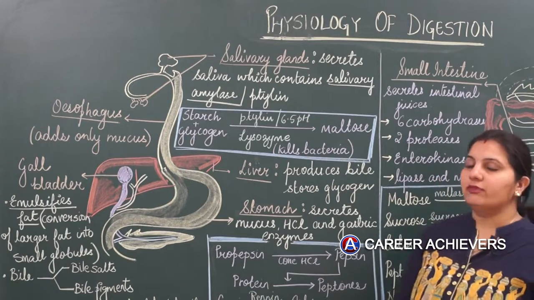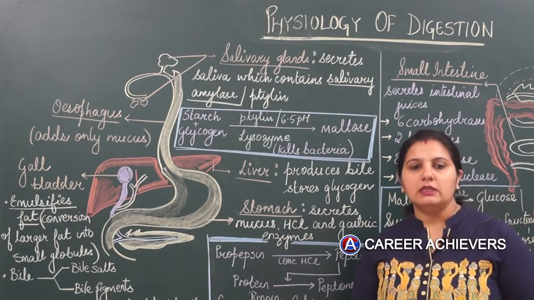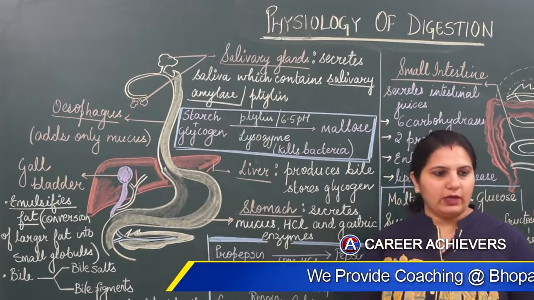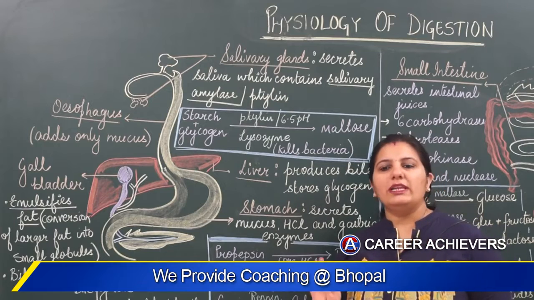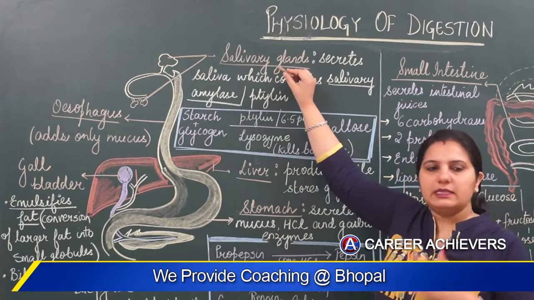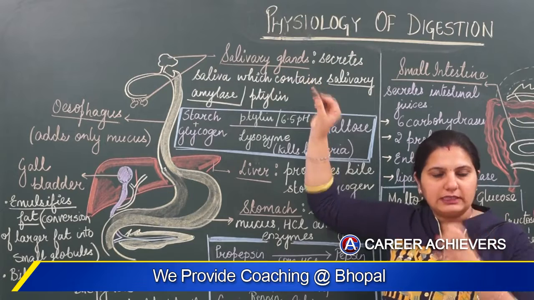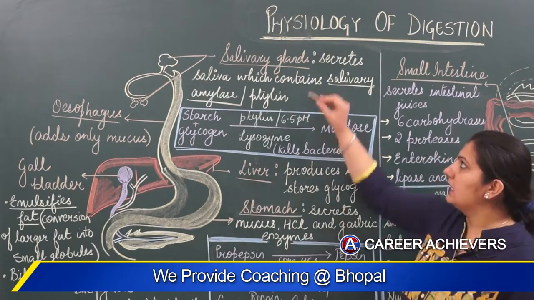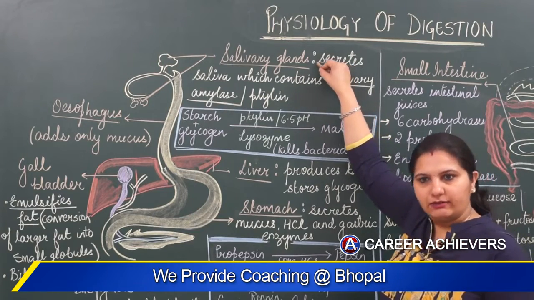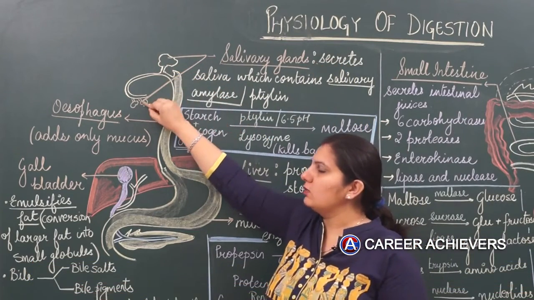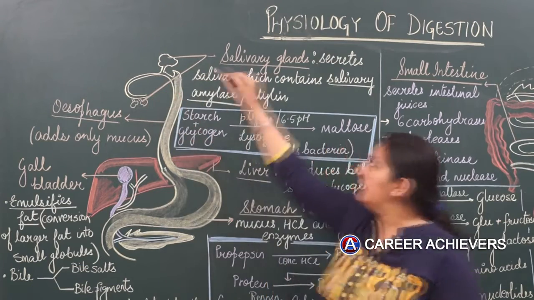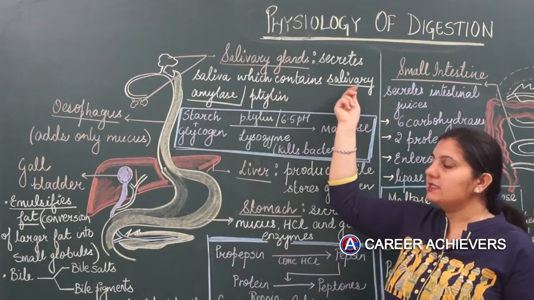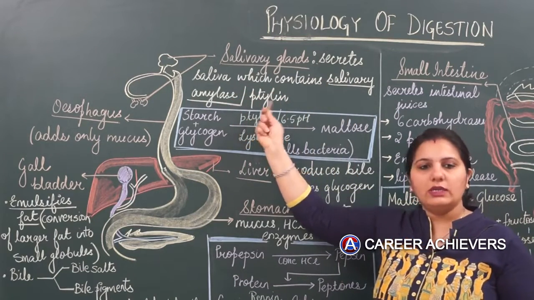Now the role of different glands in the process of digestion. We start with the first part, that is the buccal cavity. We take in carbohydrates, fats and proteins. Only carbohydrate digestion takes place in the mouth. We have our teeth which break down the food and the tongue which mixes the saliva. Saliva is secreted by salivary glands, located at different positions in the mouth. Saliva contains salivary amylase or ptyalin.